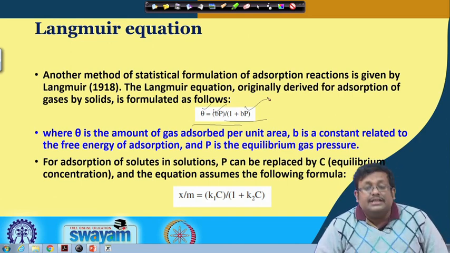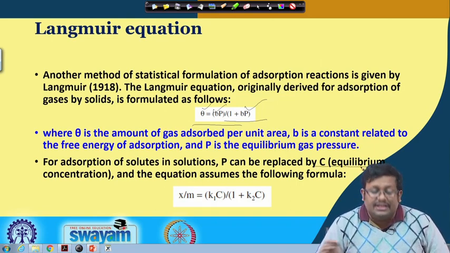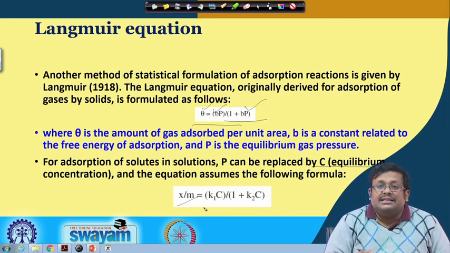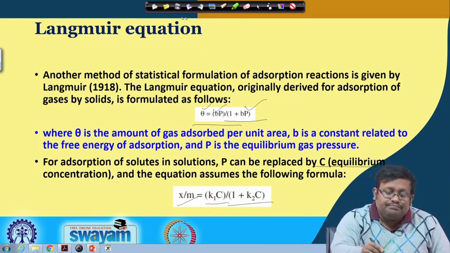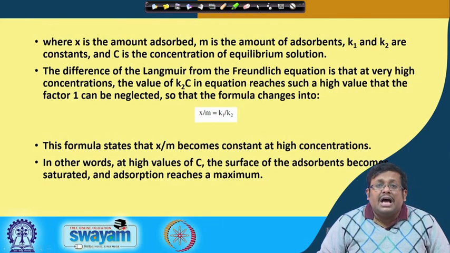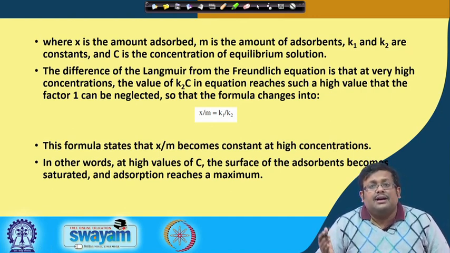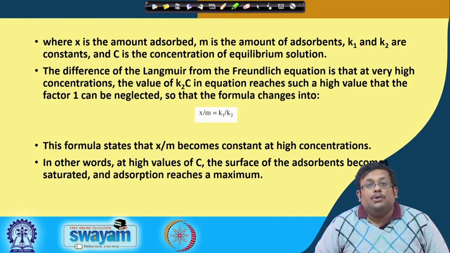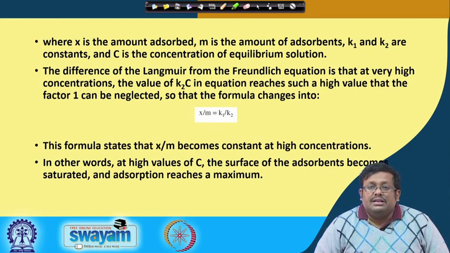For adsorption of solutes from solution, P can be replaced by C, which is the equilibrium concentration of solute in the solution, and the equation assumes the following form: x/m equals K1C by 1 plus K2C. This is the basic form of the Langmuir equation. Here x is the amount adsorbed, m is the amount of adsorbent, K1 and K2 are constants, and C is the concentration of the equilibrium solution. So far, these are fine.